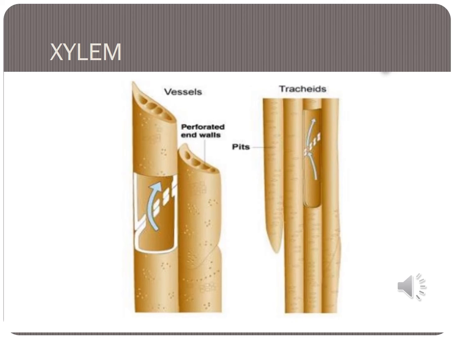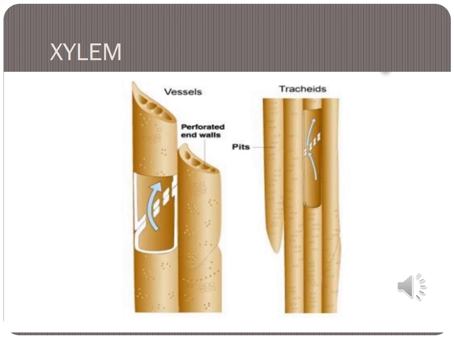Tracheids have pits and a sharp end. They transport water to the leaves and other parts of the plant.